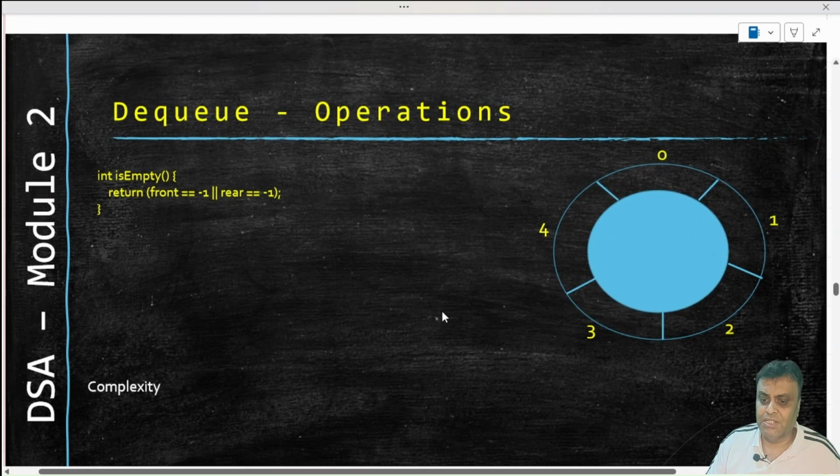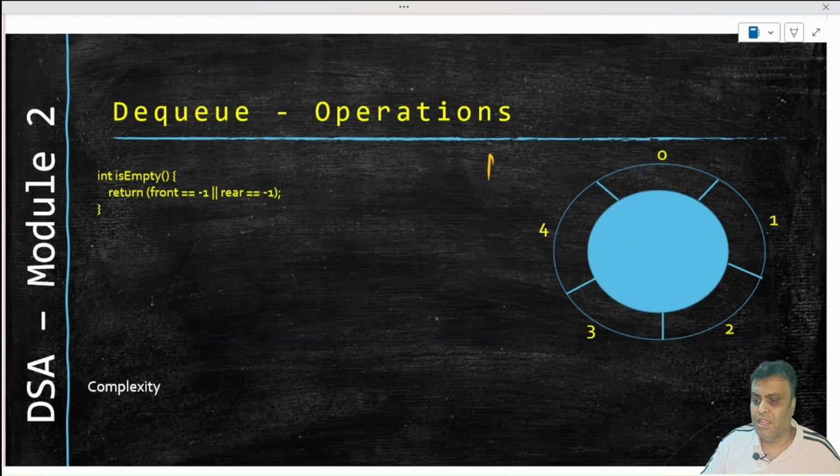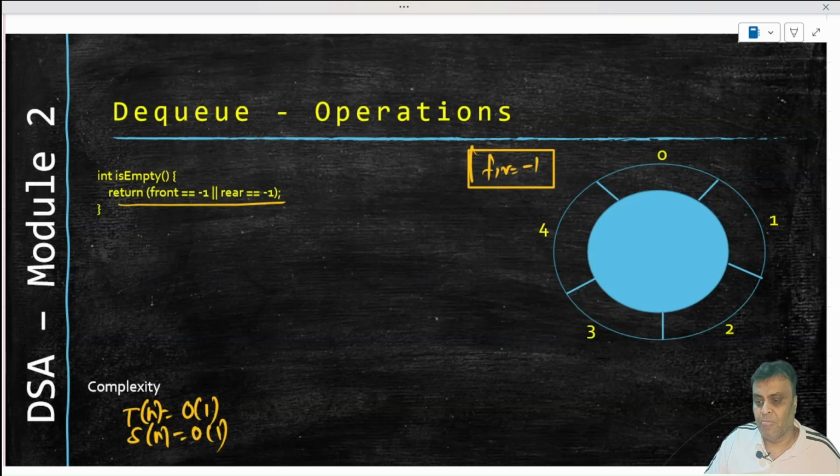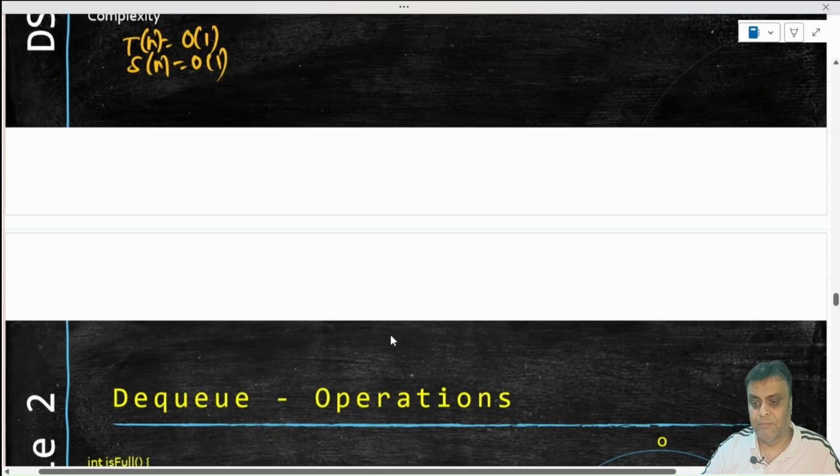Is empty, we have discussed this: only when front and rear are outside and they are not pointing to any valid element, we said the queue is empty, and that's what we are checking in is empty. So return front equal to rear equal to -1. Here also the time and the space complexity is going to be the same, right? So if the queue is empty, of course front and rear will be -1. All you need to check is front and rear is -1, right? Then just return it as empty. The true value will come when you actually return that in this fashion.